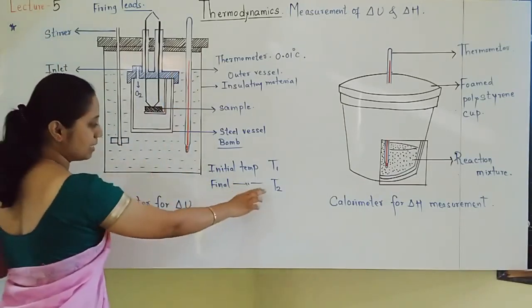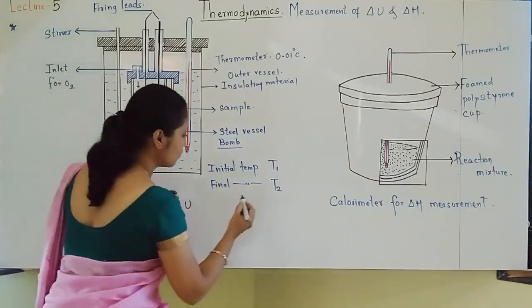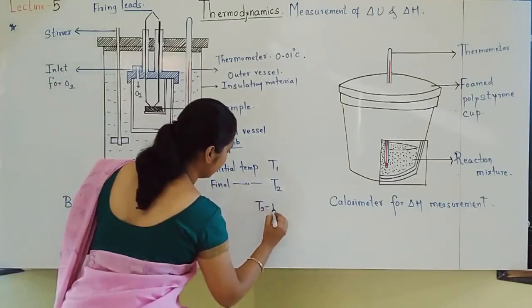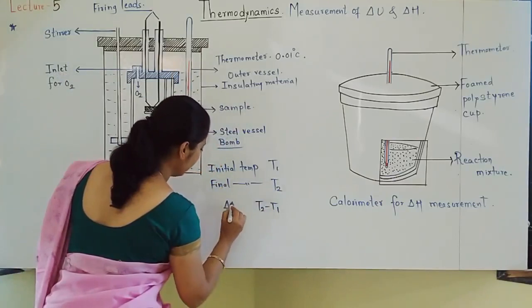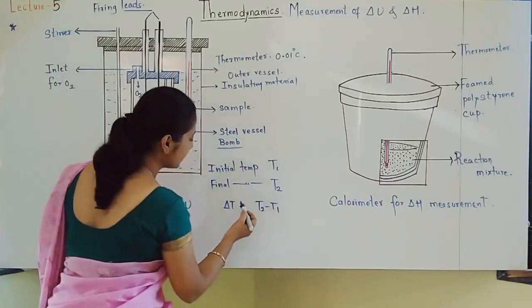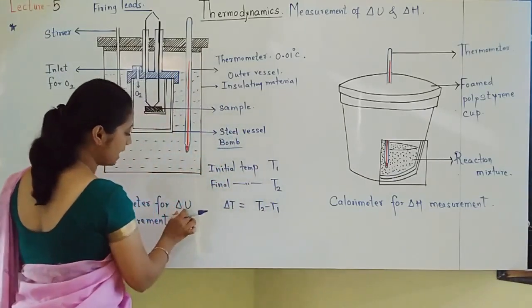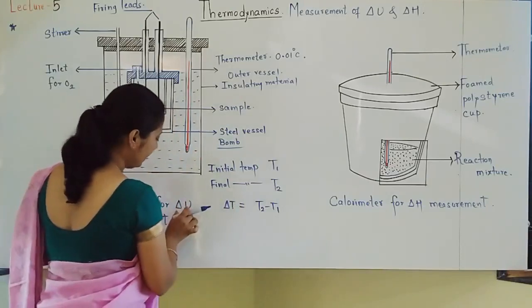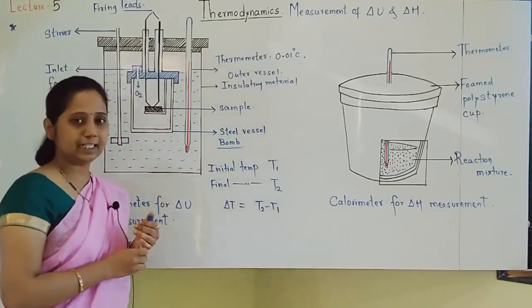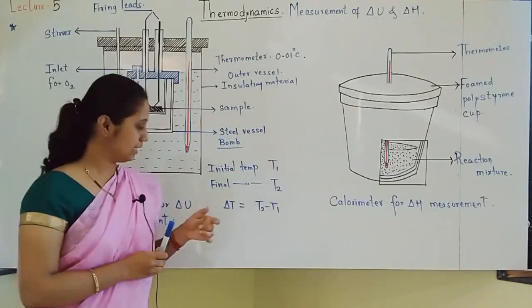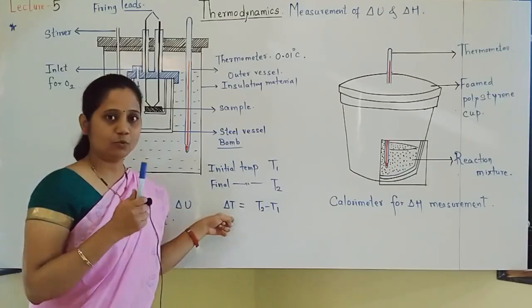The final temperature is measured as T2, and the difference in temperature is given by delta T, and this delta T is called delta U. The change in internal energy is given by the change in temperature. Why?